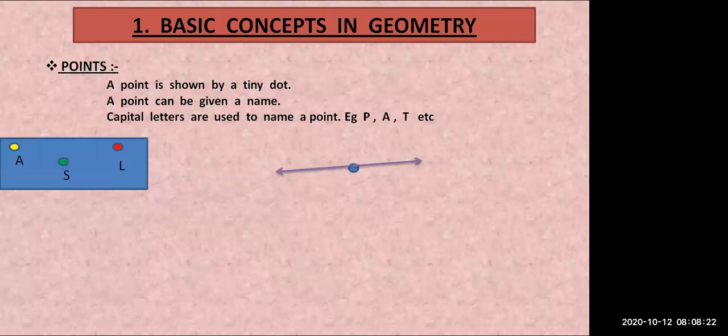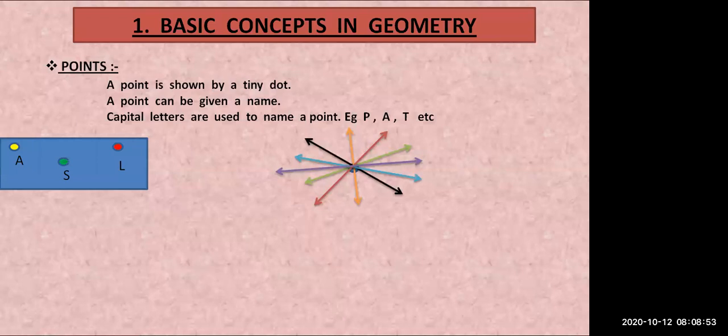So next we are going to see how a point can be used, that means what the characteristics of points are. As you all see, there is a point and a line passing through it. There is one more line passing through the point. Here comes the other line which is passing through the point. We can draw as many lines as we want that pass through the point.